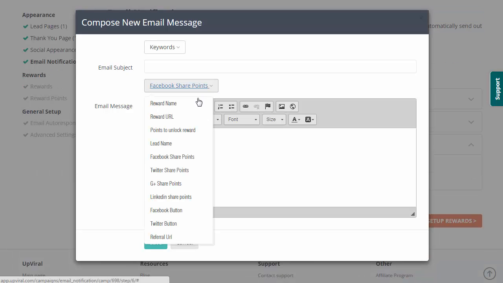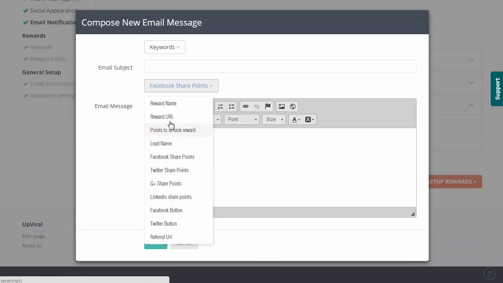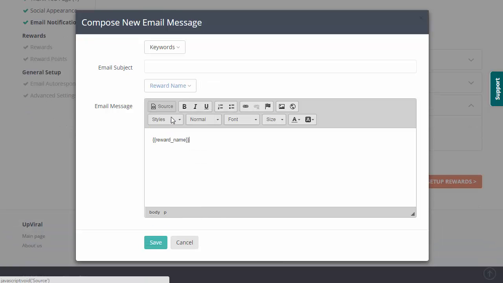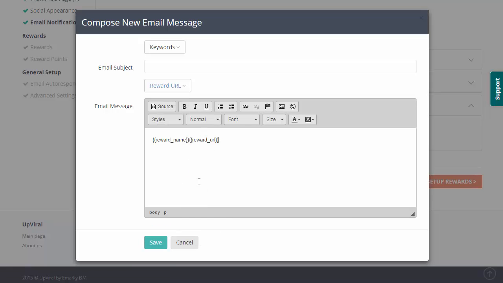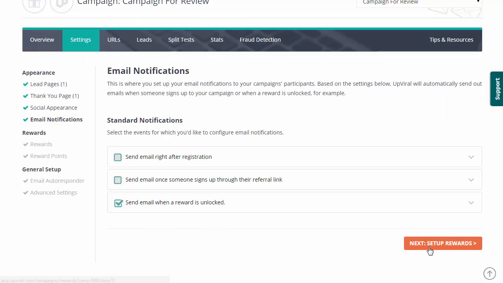And then we can also click the rewards up here, and we can include something. For example, say you're going to tell them they unlocked a reward. You can say, hey, you unlocked, insert reward name there, and then a reward URL to where they can get that reward. Okay, so some short codes there for you to use inside of your emails. So I'm going to close that, and the next step is our rewards.